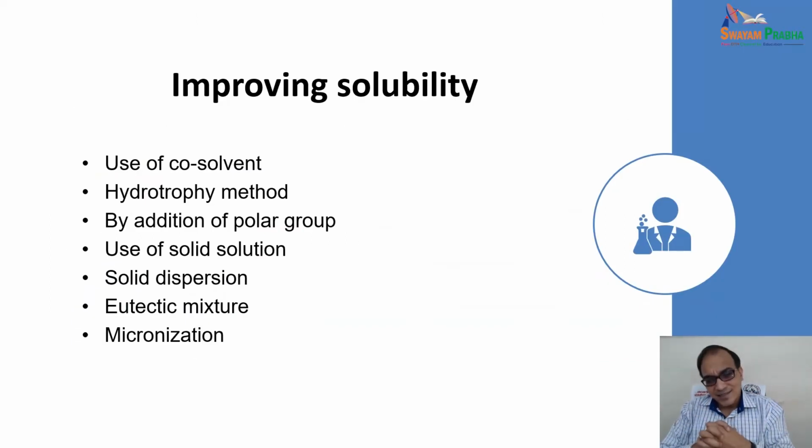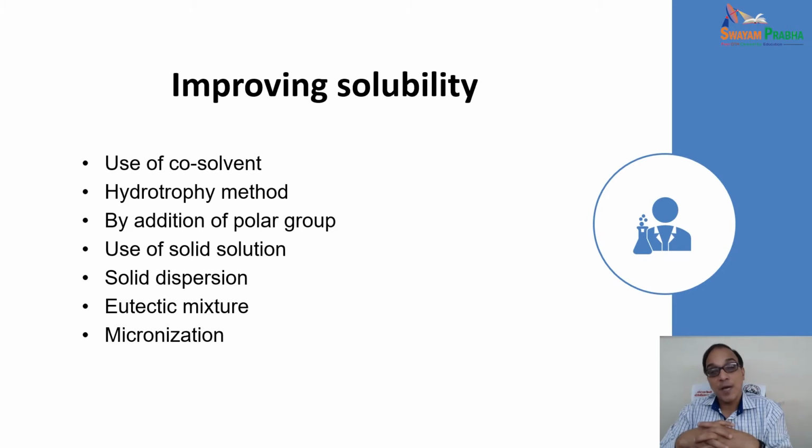Now let's discuss how we can improve the solubility or modulate the solubility. We can use the co-solvent, which is desired in many cases, like ethanol, propanol. Hydrotropy methods can be used, which make the drug hydrotropic by addition of a polar group.